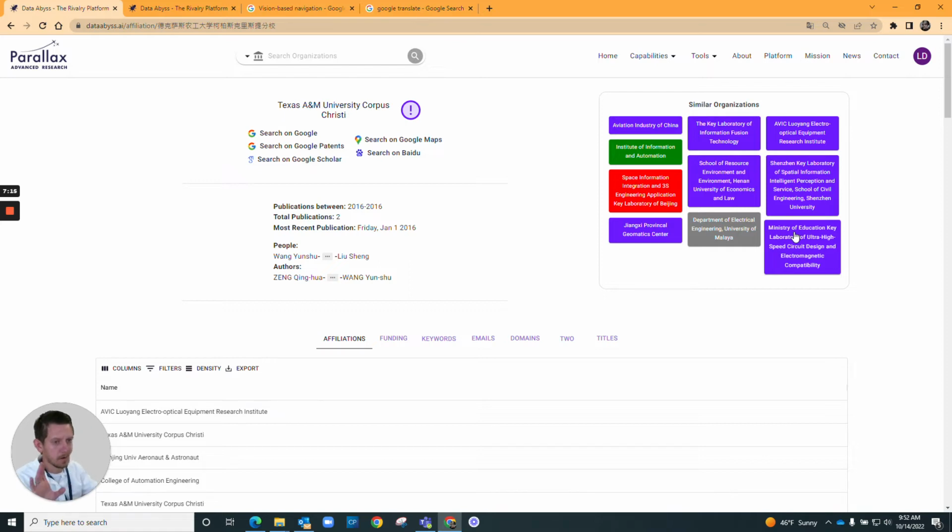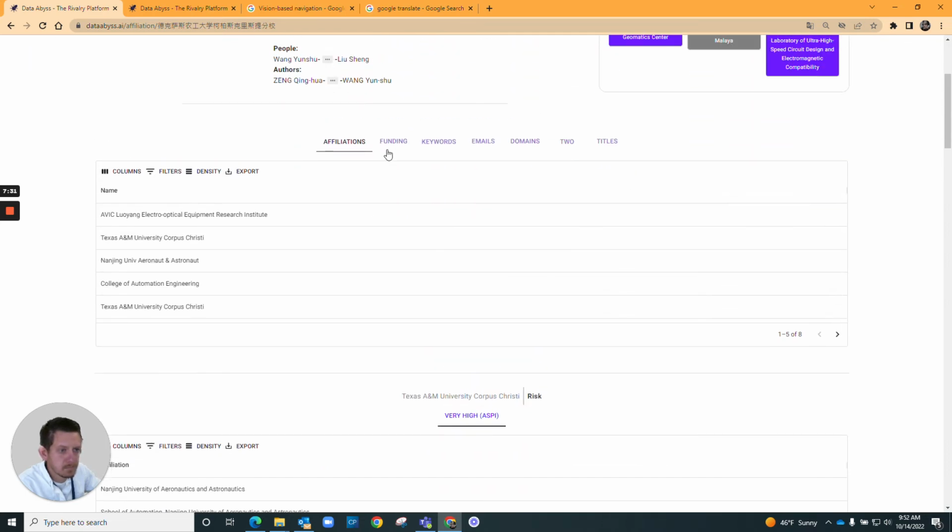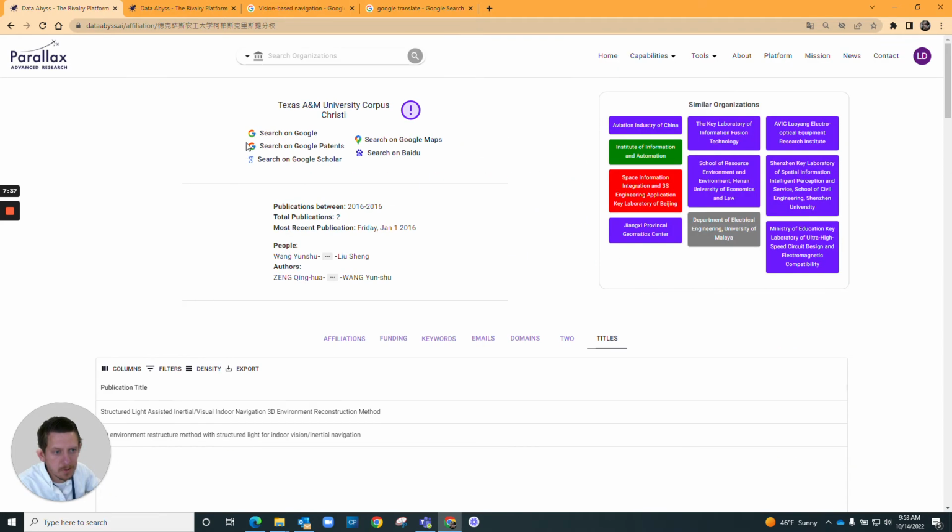So it means that these other Chinese entities are also publishing similar keywords, similar papers based on these Texas A&M papers. Here you have funding and keywords and titles and other information about this entity.